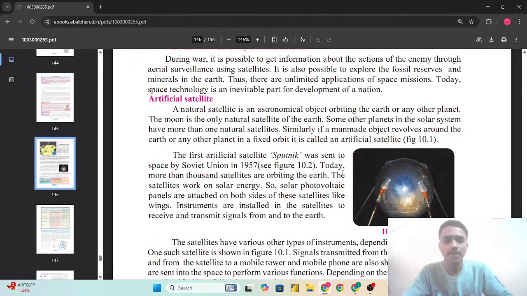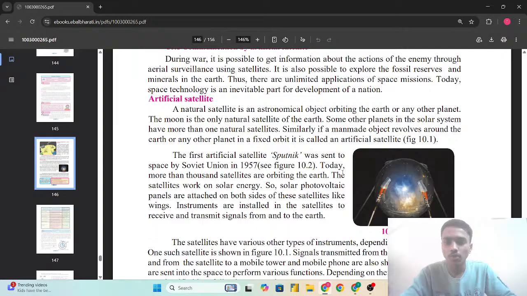Next is the artificial satellite. A natural satellite is an astronomical object orbiting the Earth or any other planet. The natural satellite of the Earth is the Moon, which revolves around the Earth. The Moon is the only natural satellite of the Earth. Some other planets in the solar system have more than one natural satellite.